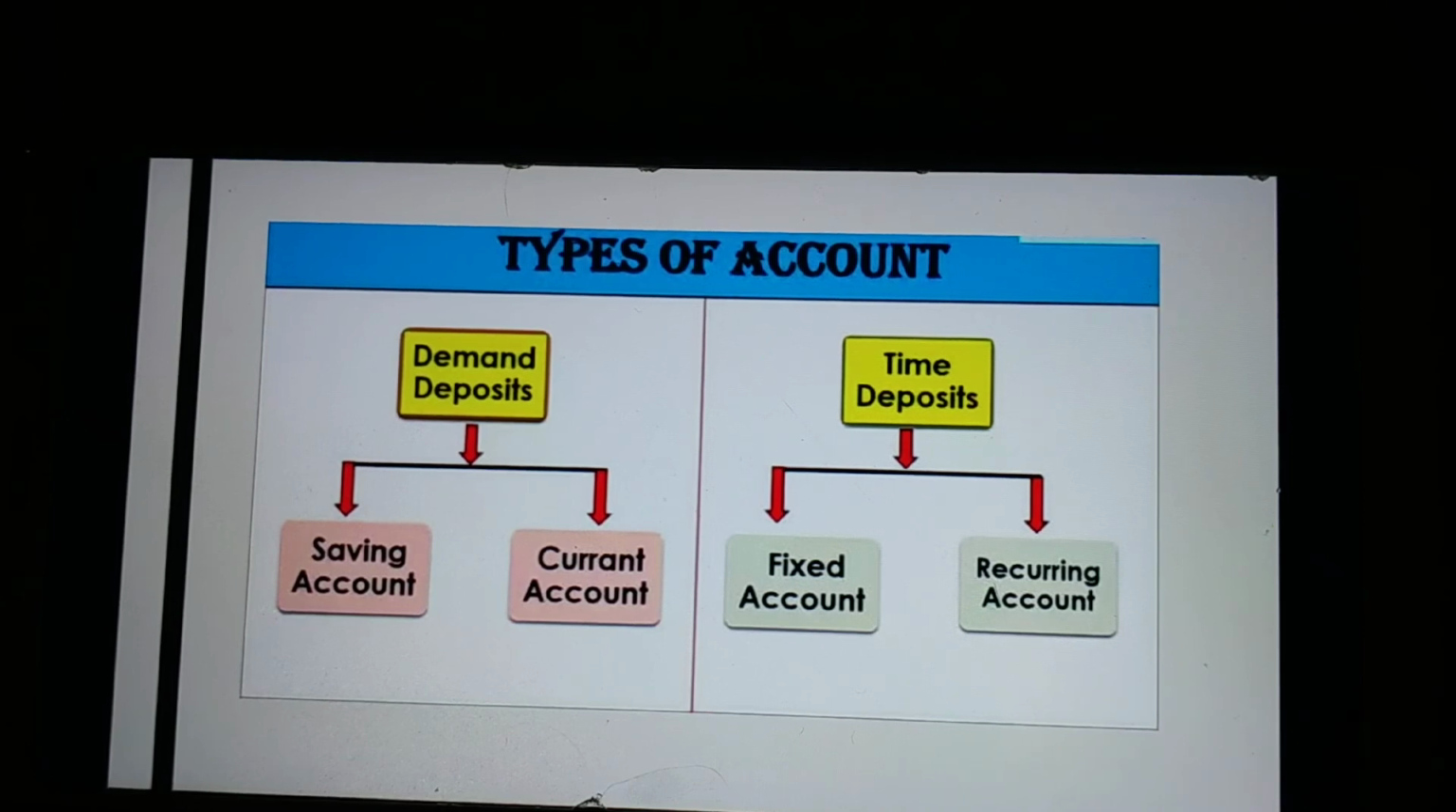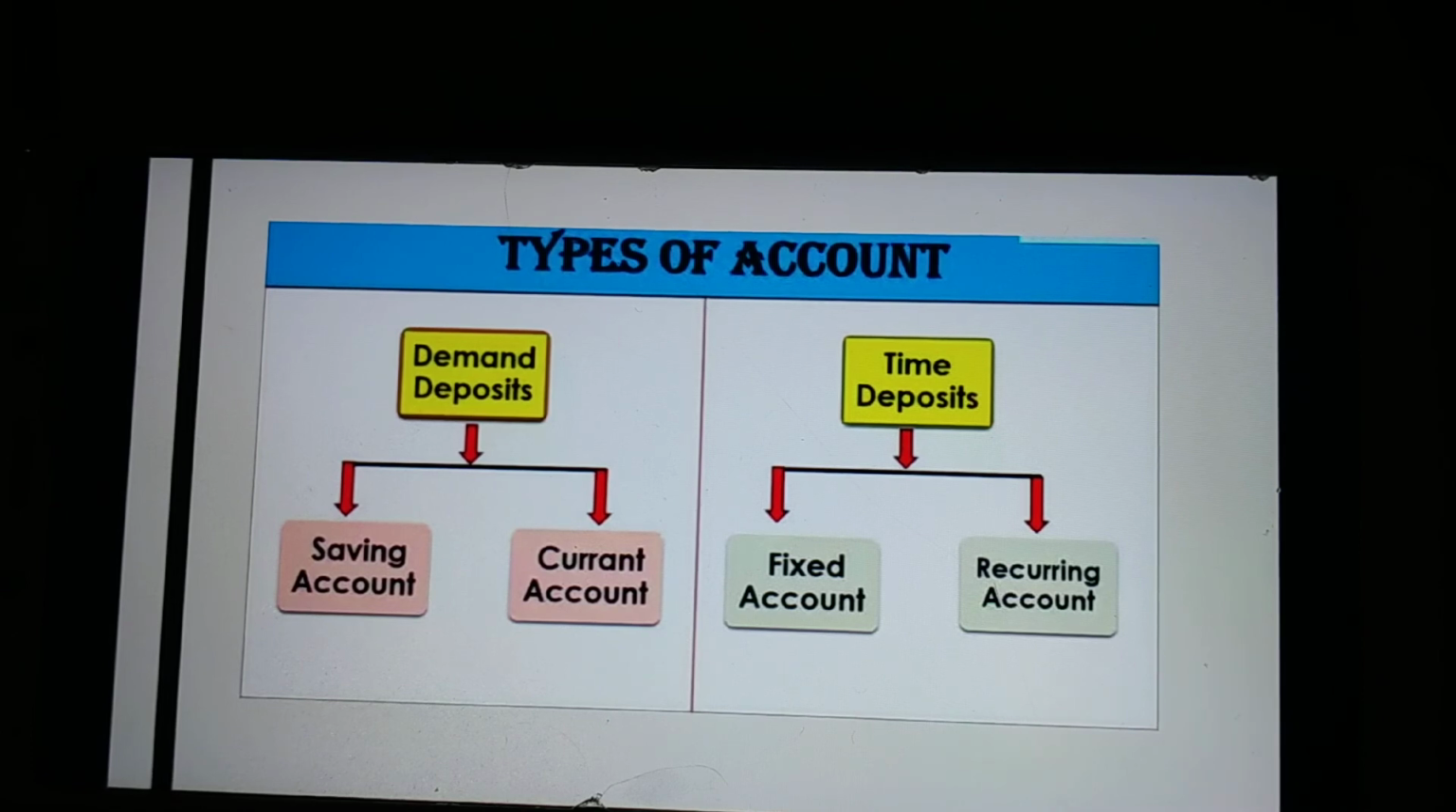Recurring account. This type of account is opened for the purpose of saving. Every month, a fixed amount on a fixed date is deposited in this account. The rate of interest is higher than a saving account but lower than a fixed deposit account. On maturity, the bank pays the amount deposited with interest to the account holder.